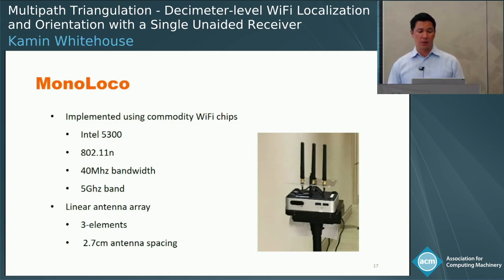We hooked those chips up to a linear antenna array with 3 antenna elements, very similar to what you might get in a standard off-the-shelf Wi-Fi access point today. And we used 2.7 centimeter antenna spacing, which is pretty small. If we use something like a circular antenna array or a larger spacing between elements, it should only improve the results.